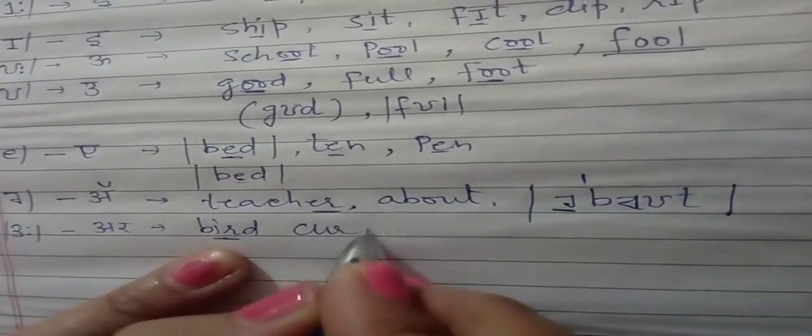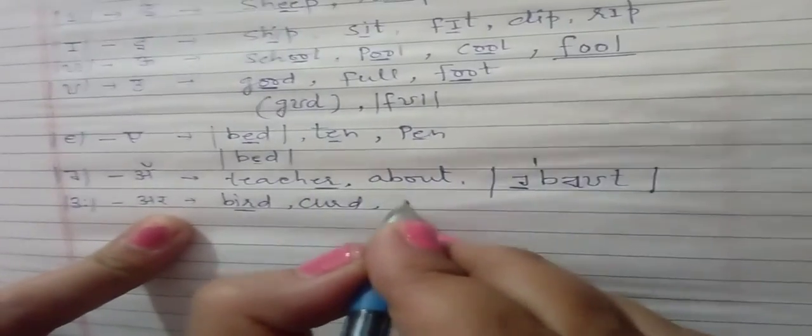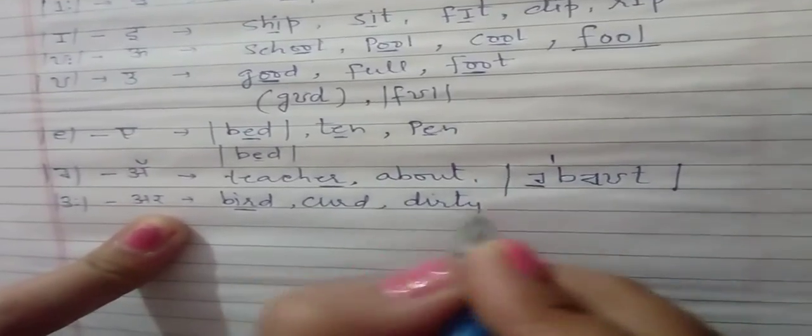And the next one curd. Here is also the sound of r, curd. And the next one is dirty. Is it clear?